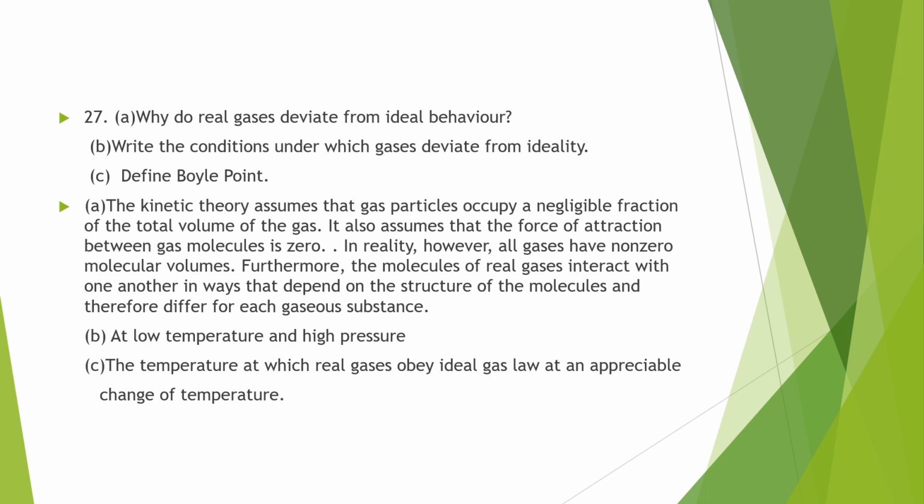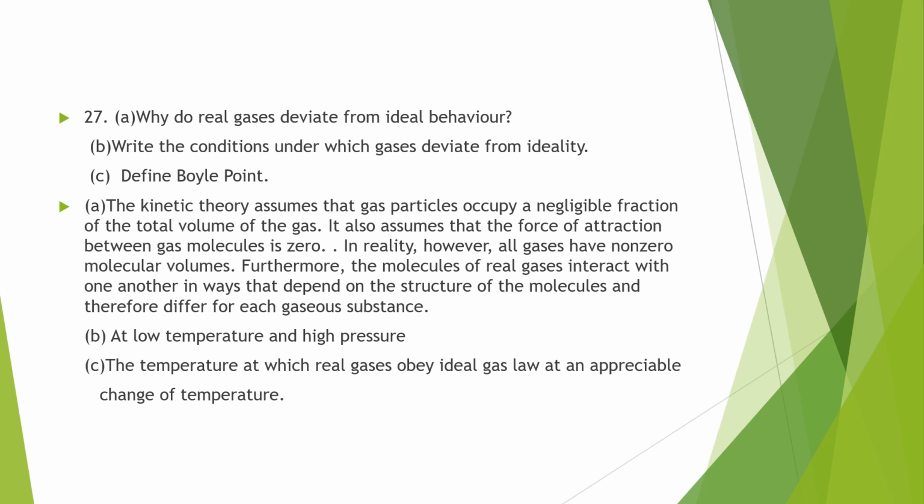Question number 27. Why do real gases deviate from ideal behavior? Write the conditions under which gases deviate from ideality. Define Boyle point. So there are two assumptions in the kinetic theory that are faulty under different conditions of temperature and pressure.